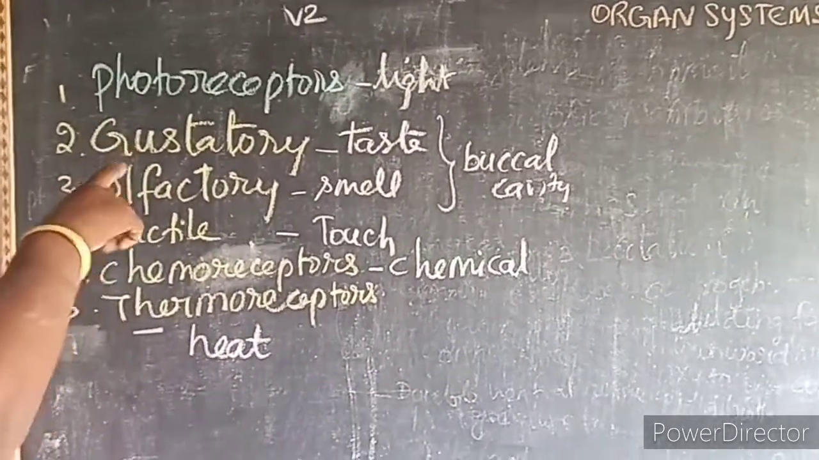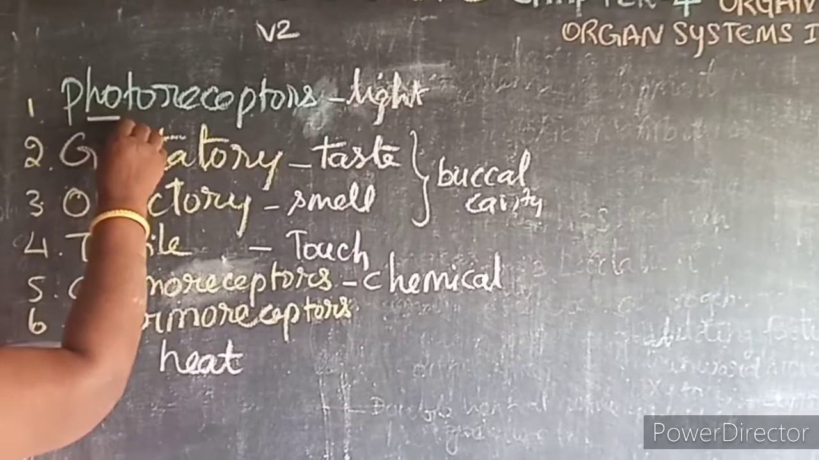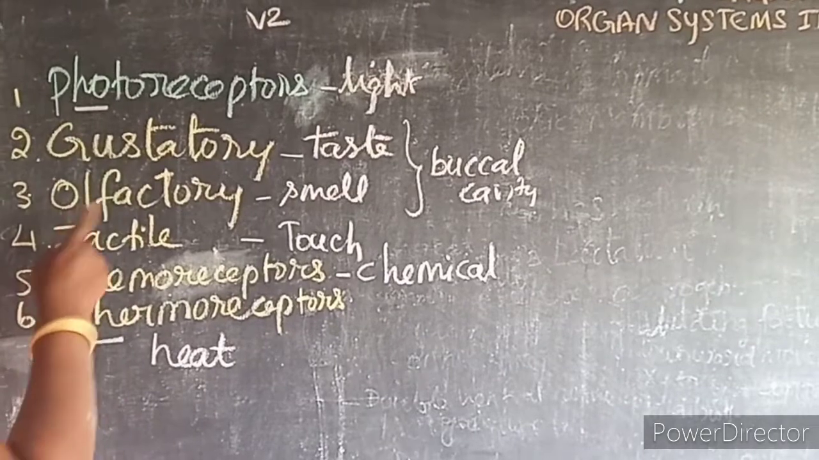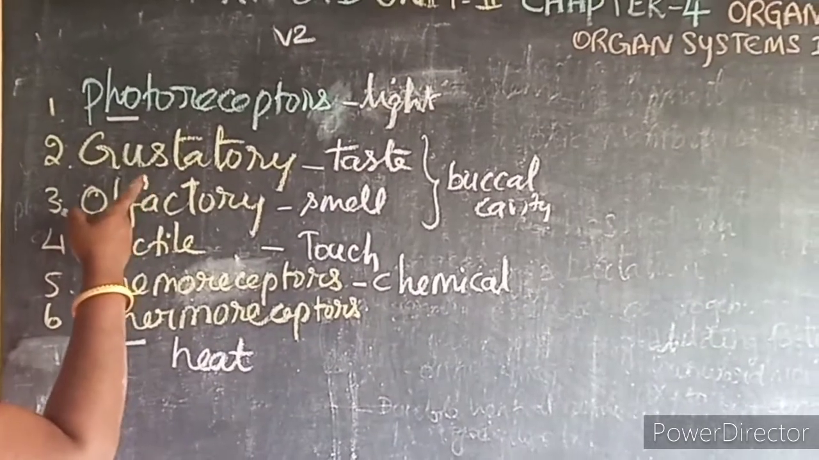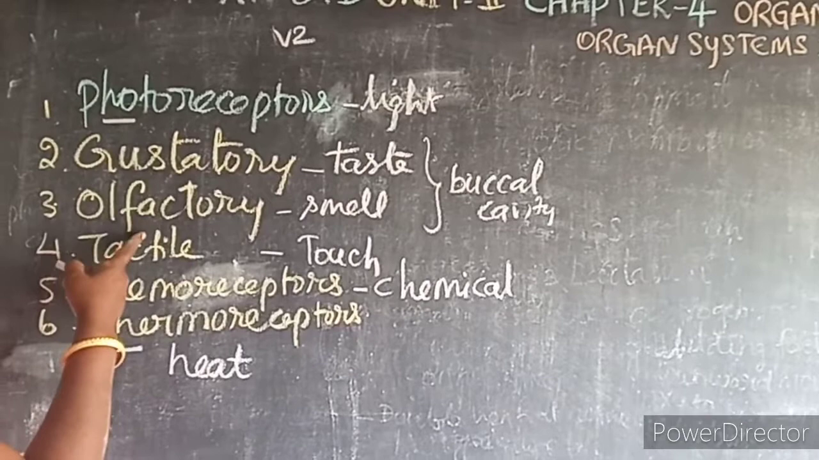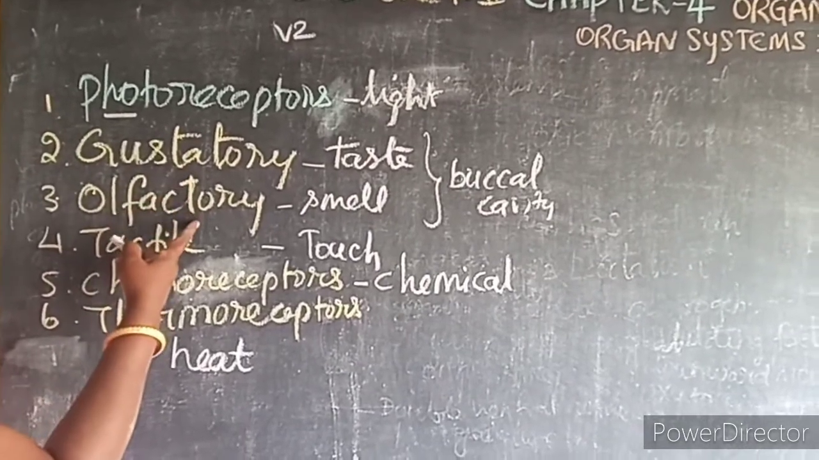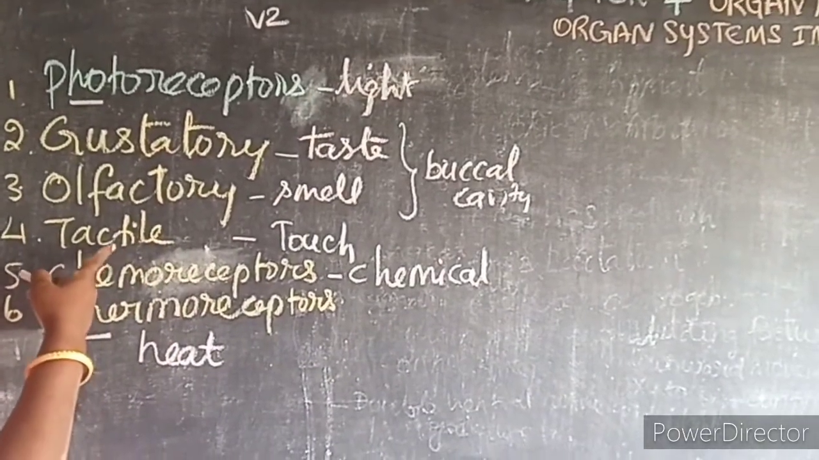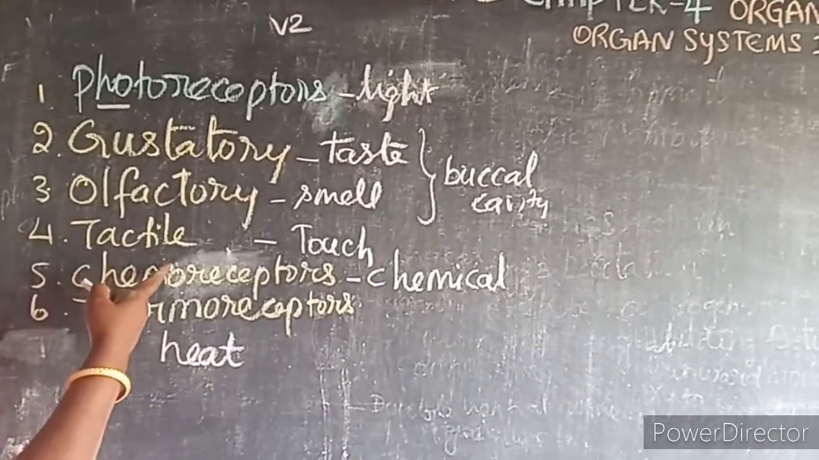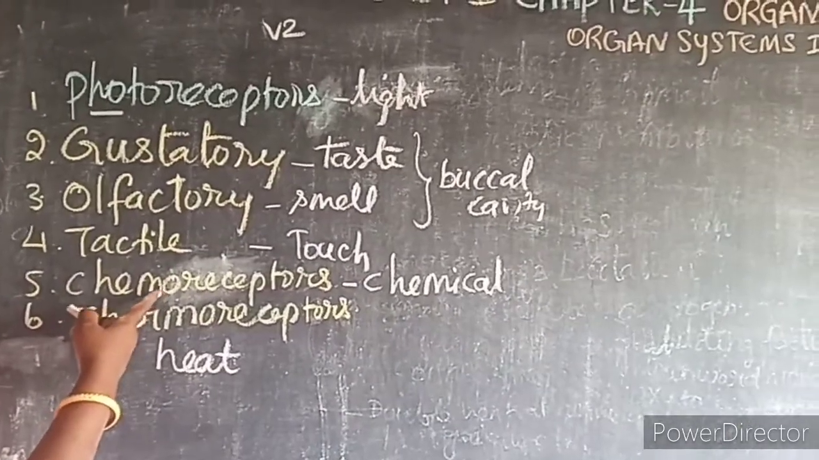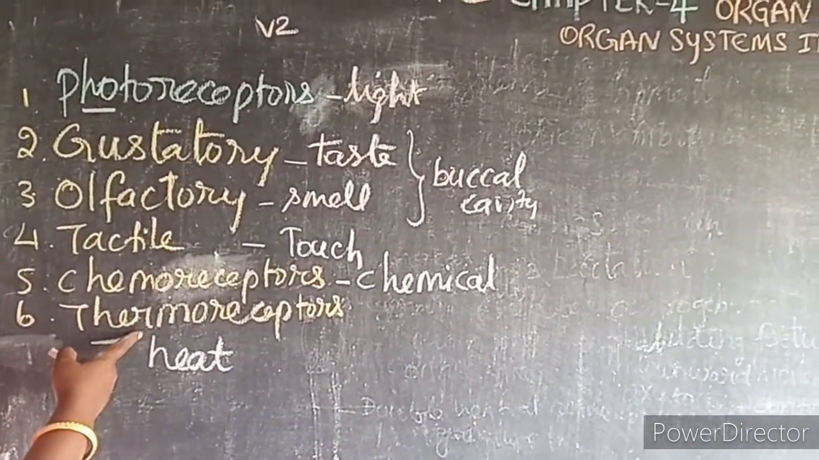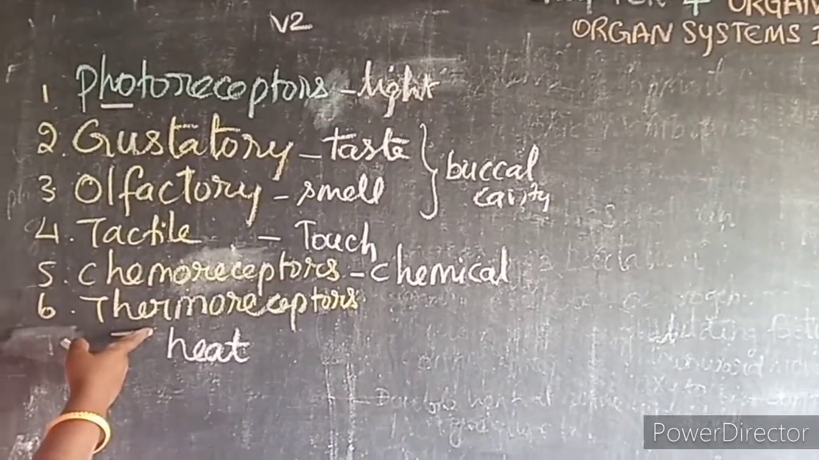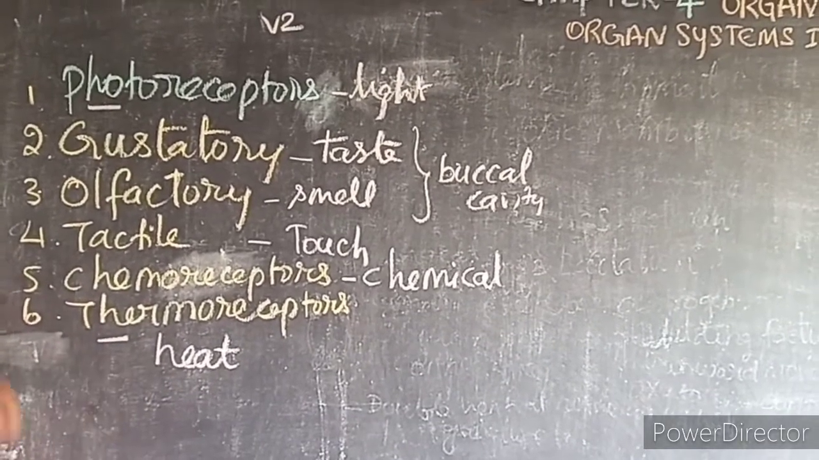What is the first receptor? Photoreceptor. Photo means what? Light. These receptors are present on the dorsal surface of the body. Then gustatory. Gustatory means what? Taste. Then olfactory, sense of smell. The gustatory and olfactory receptors are present on the buccal cavity. Then tactile receptors. Tactile means what? Touch, sense of touch. Chemo means what? Response to chemical changes. Thermo means what? Response to heat. All these tactile receptors, chemoreceptors and thermoreceptors are located on the prostomium and body wall.